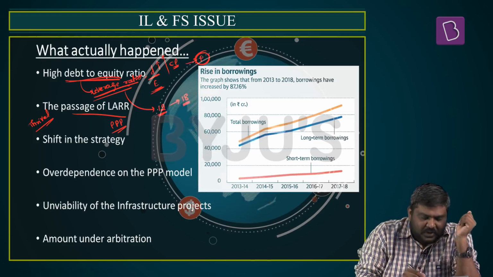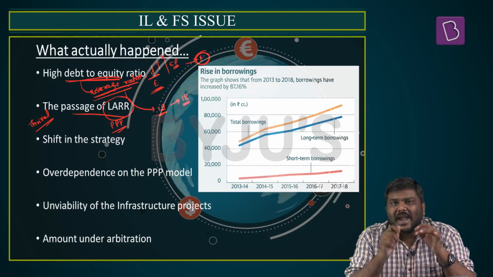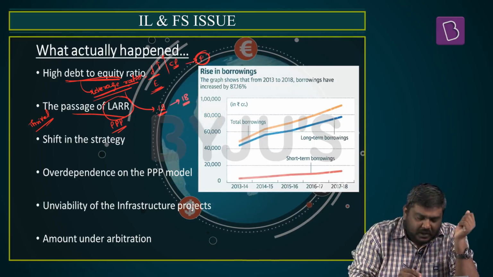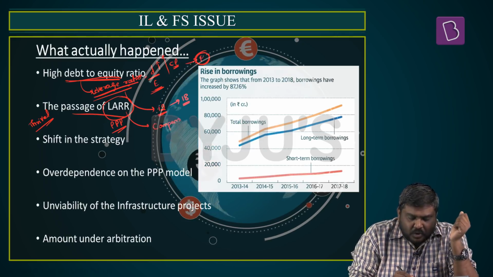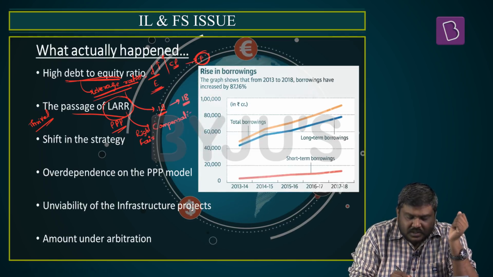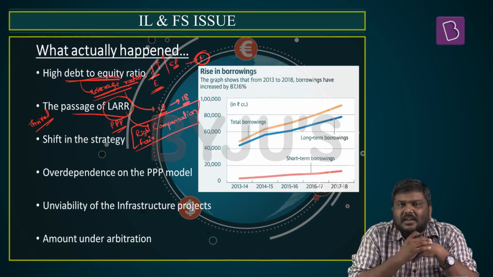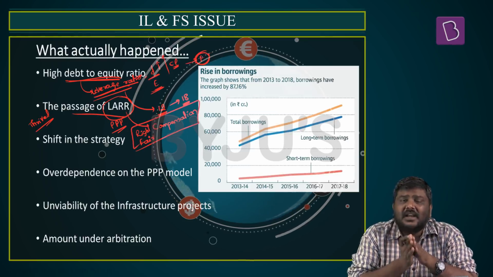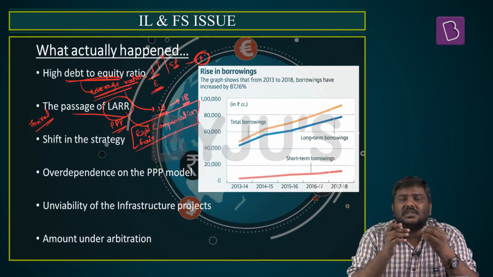But when the Government of India passed the Land Acquisition, Rehabilitation, Resettlement Act in the year 2013, it gave a doorway for compensation, more importantly, right and fair compensation to the landowners. As a result of the passage of the LARR Act, it is said that IL&FS had to pay a huge amount of compensation to the owners of the land.